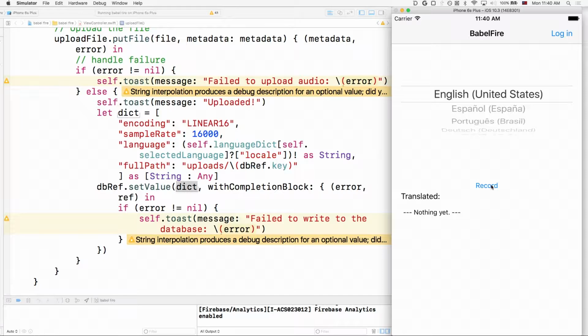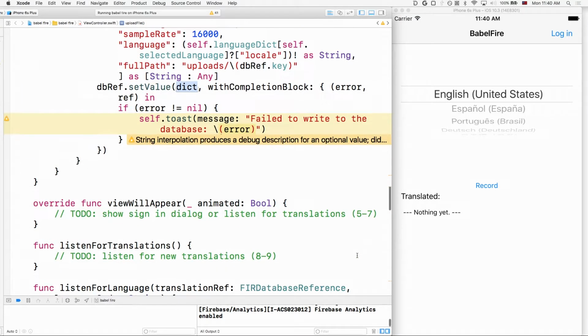So let's go ahead and integrate in Firebase Authentication. The first thing we're going to have to do is figure out whether or not our users are actually signed in or not. When they're not, we'll want to show them UI, which allows them to log in. This can take a lot of time to develop and is something that you just have to do, but Firebase provides an open source SDK called Firebase UI, which provides you with default authentication flows to use with Firebase Authentication.